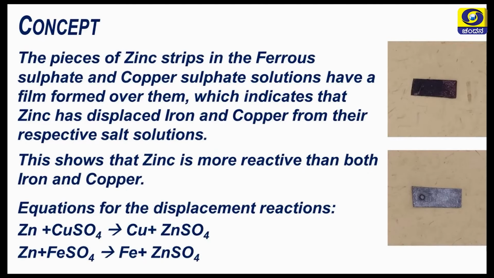The pieces of zinc strips in the ferrous sulfate and copper sulfate solutions have a film formed over them, which indicates that zinc has displaced iron and copper from their respective salt solutions. This shows that zinc is more reactive than both iron and copper. The equations for the displacement reactions are zinc plus copper sulfate gives copper plus zinc sulfate. Zinc plus iron or ferrous sulfate gives iron plus zinc sulfate.